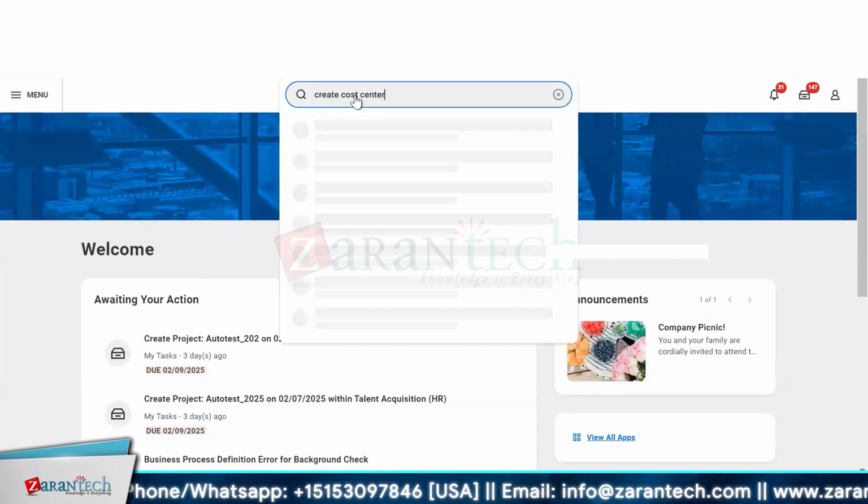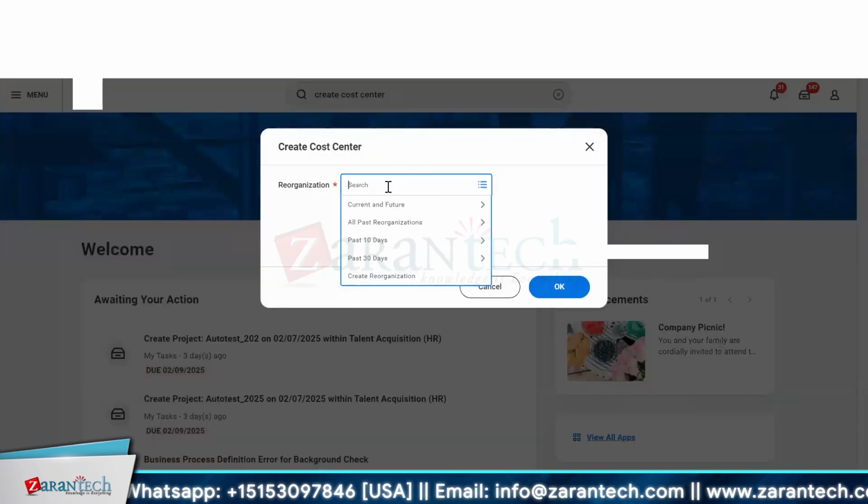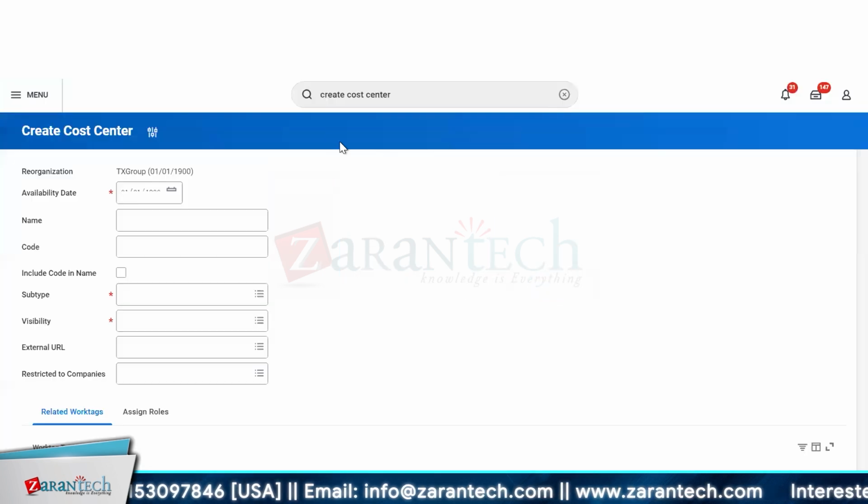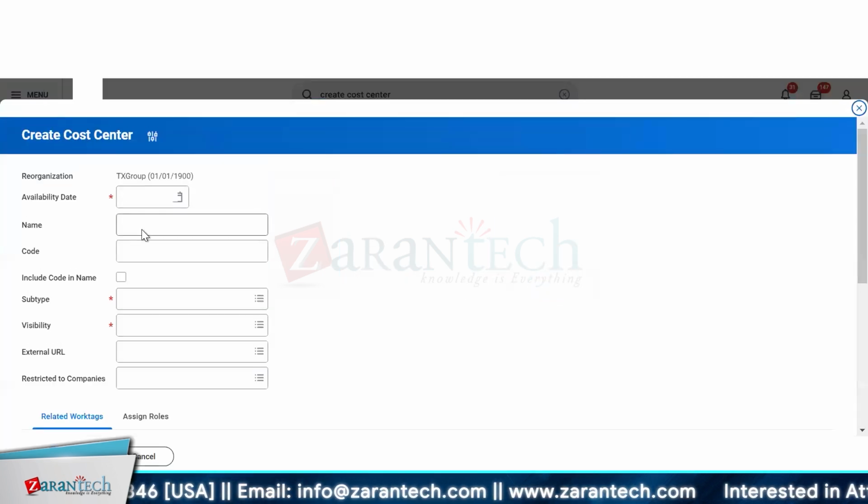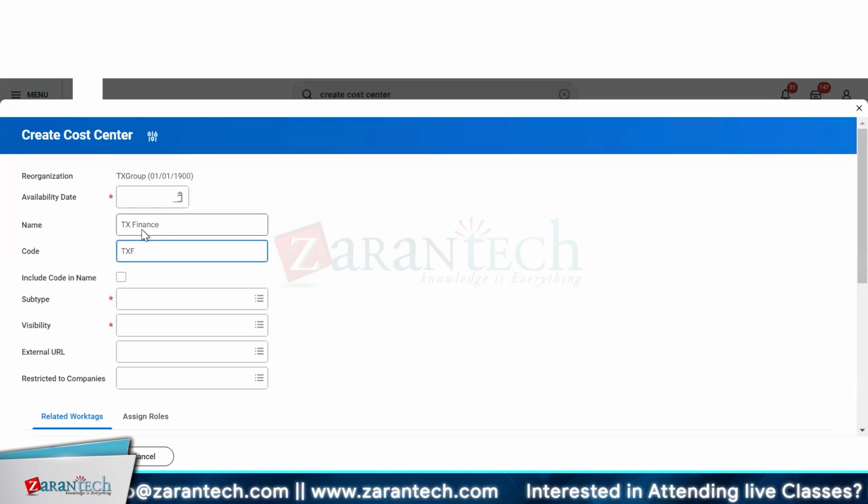Create cost centers. Yes. So here we need to give the TX group as my reorg, as we are going to define our first cost center. Here the cost center name is TX Finance. The code is TXF.